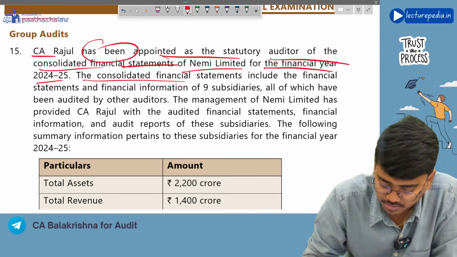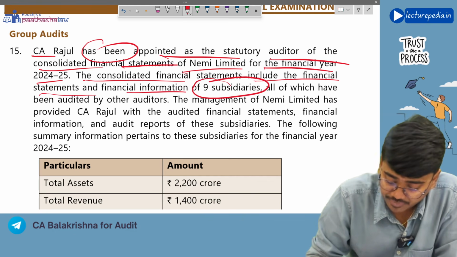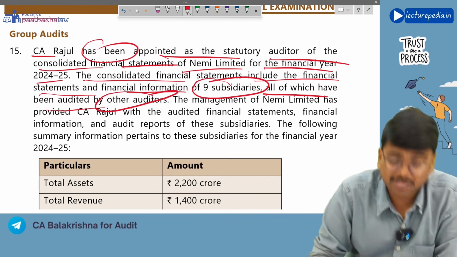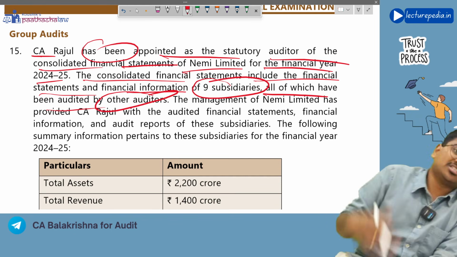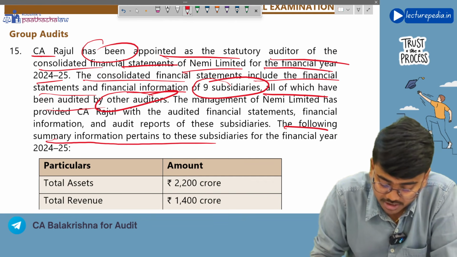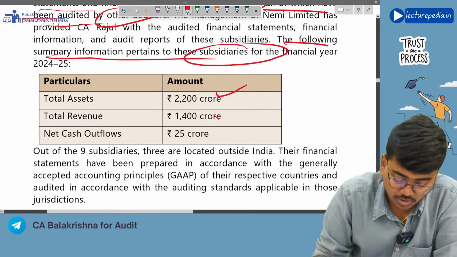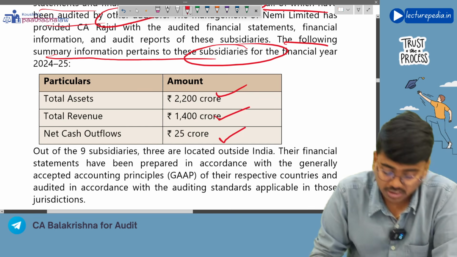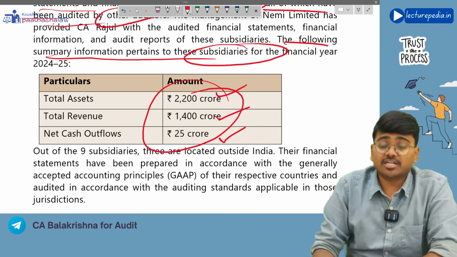Consolidated financial statements include financial statements and financial information of 9 subsidiaries, all of which have been audited by other auditors. Okay, in the consolidated financial statements, some subsidiary financial information is included, which is audited by some other auditors. The following summary information pertains to these subsidiaries. So total assets is 2,200 crore, total revenue is 1,400 crore, total net cash outflow is 25 crore. This is specifically related to subsidiaries.